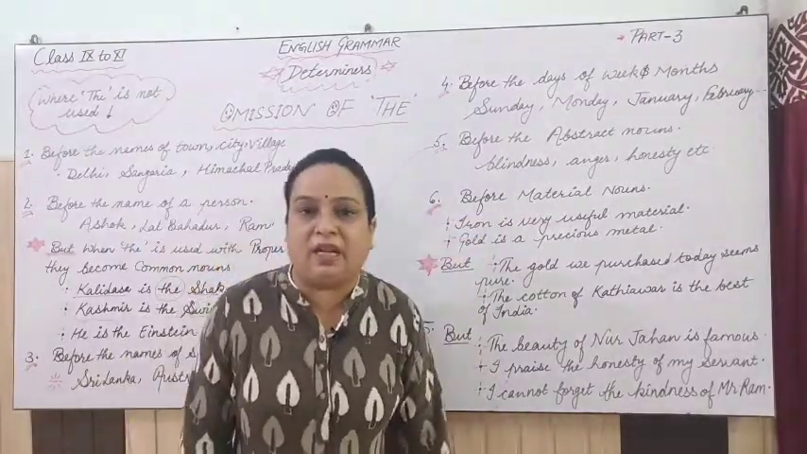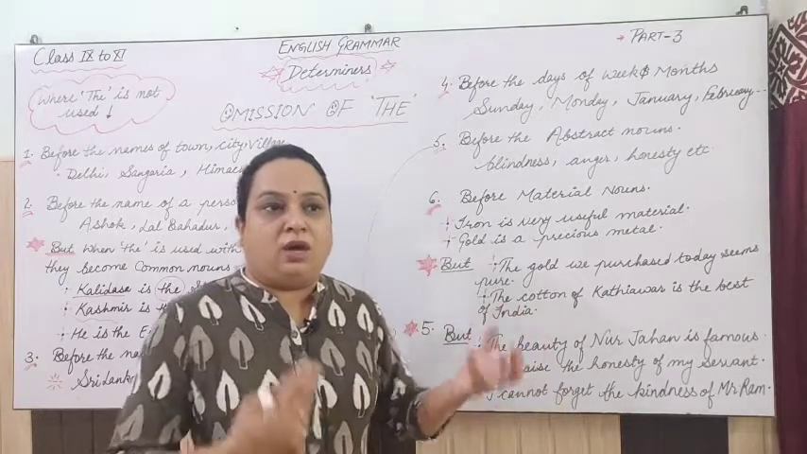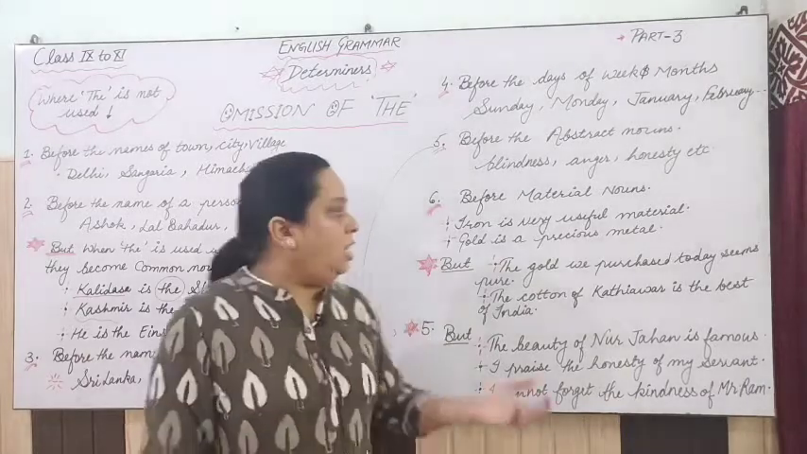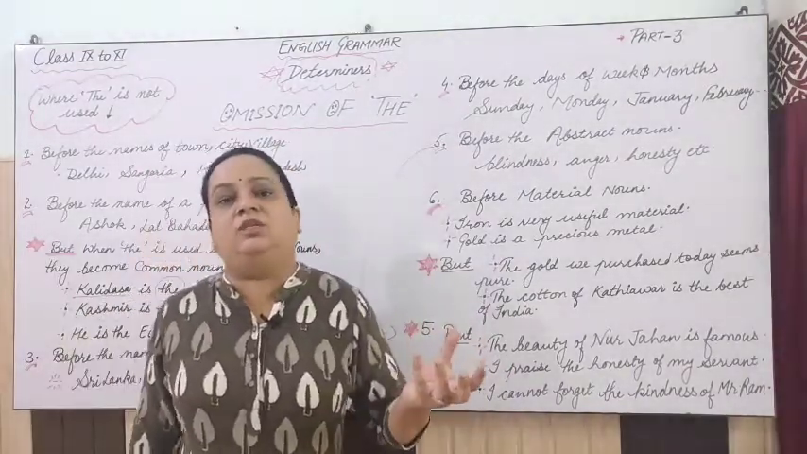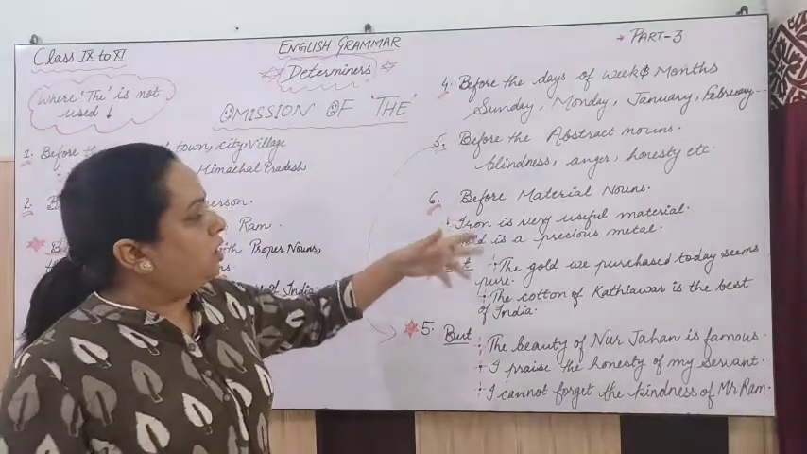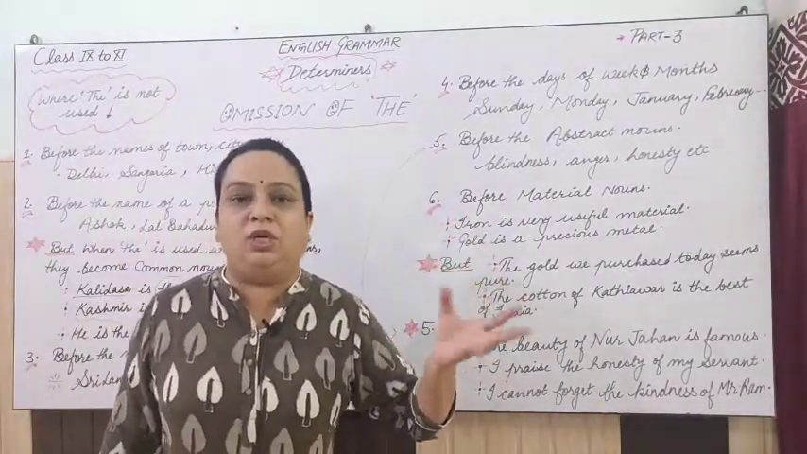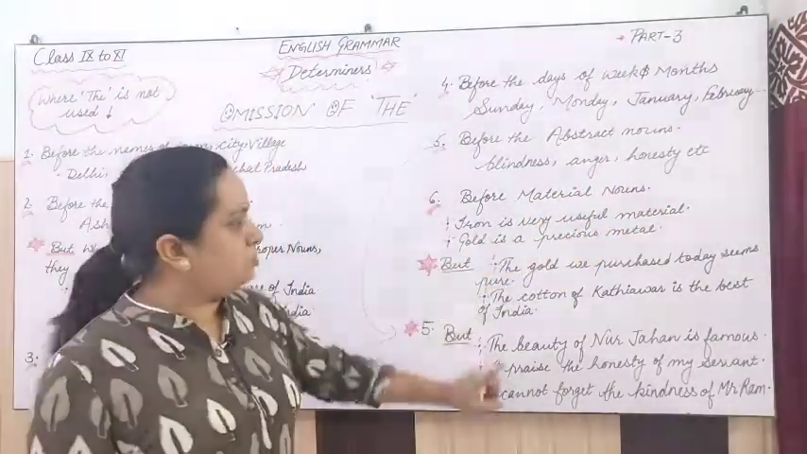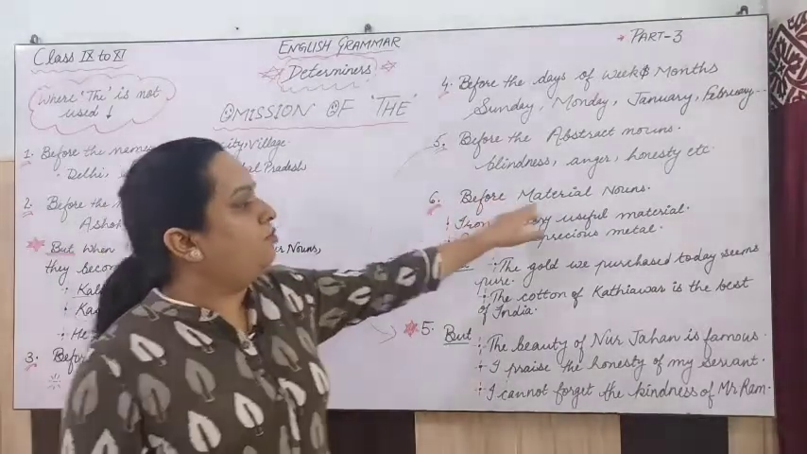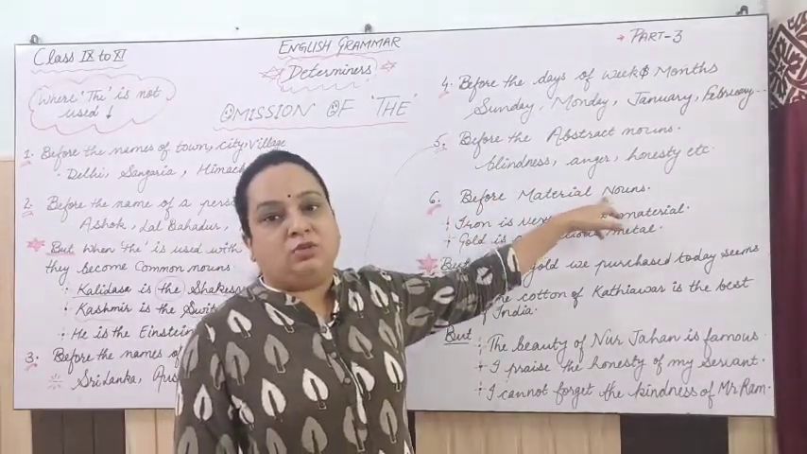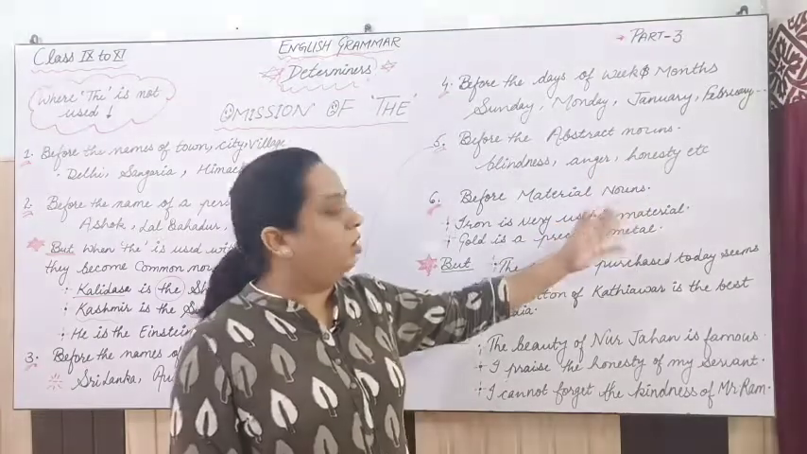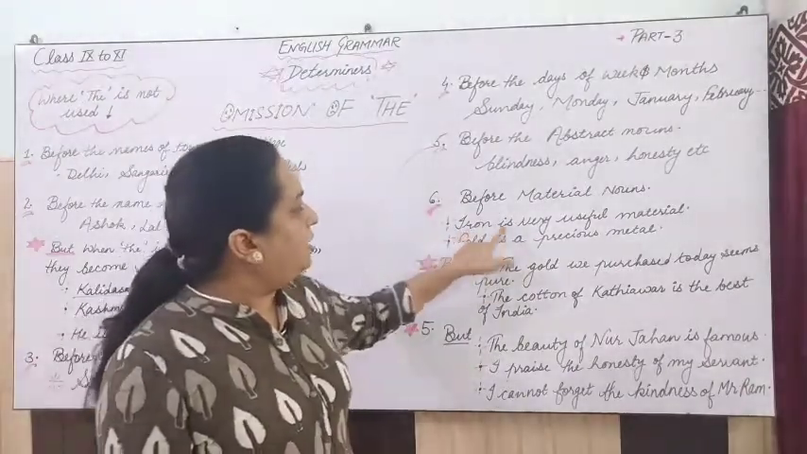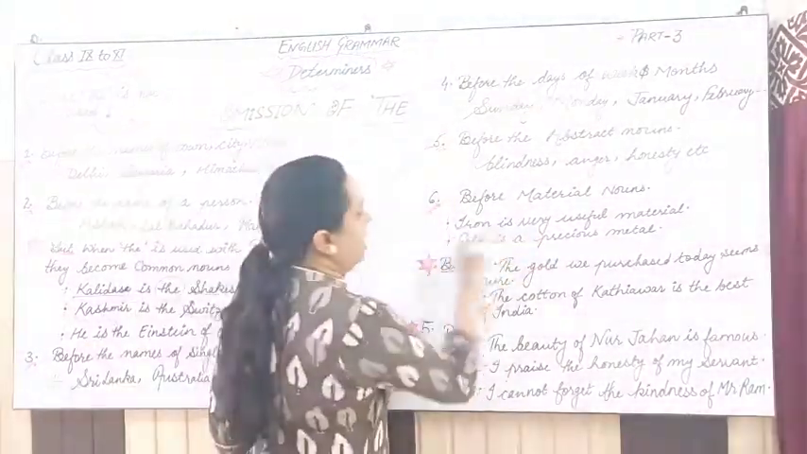Material nouns are the nouns from which we can make something, which can be used as raw material, as ingredients. Like iron, gold, silver, okay. So iron is a very useful material. There is also one exception here, so please listen to that carefully. Before material nouns, like gold, water, silver, sand, wood, anything, in general form I will not use the. Like iron is a very useful material.